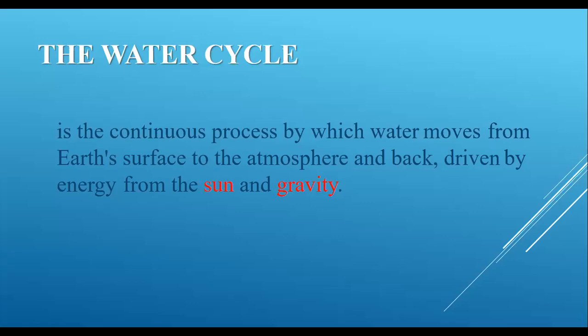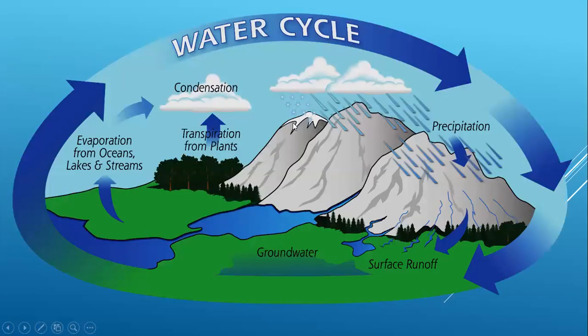We said before in the last part that the water cycle is a continuous process by which water moves from the earth's surface, whether it was groundwater or oceanic water, to the atmosphere, and after that, it gets back by rain, accordingly by two powers or two energies: the energy of the sun, which makes evaporation, and the energy of gravity, which makes precipitation. Excellent. So let's get to the water cycle.